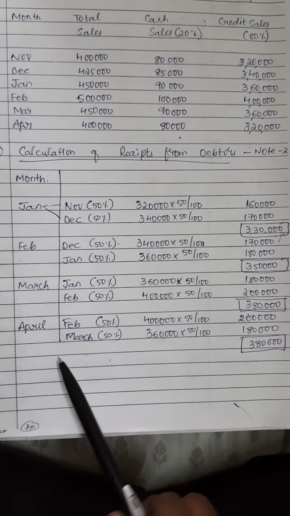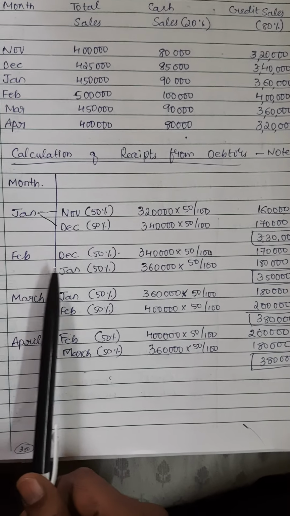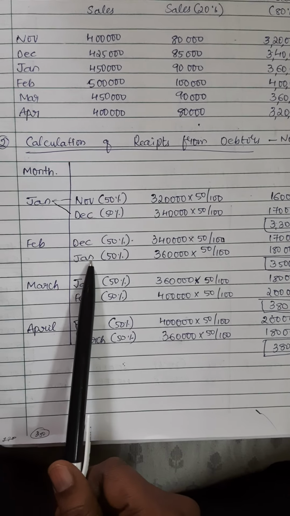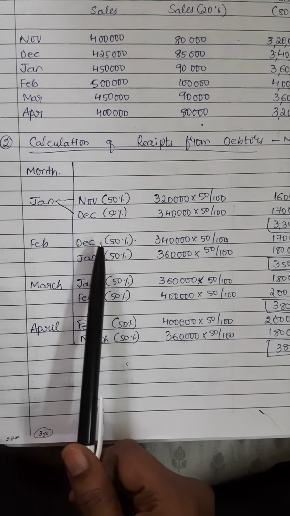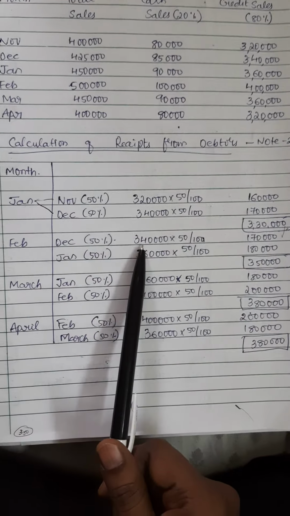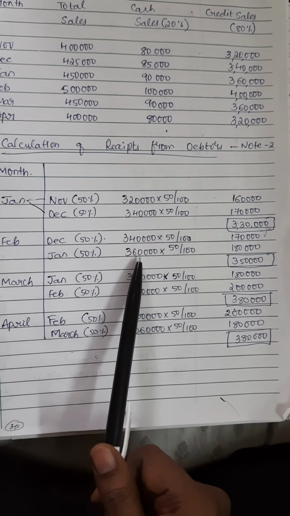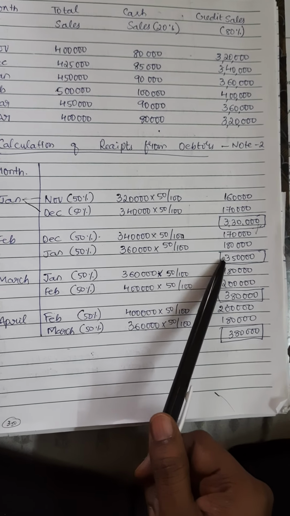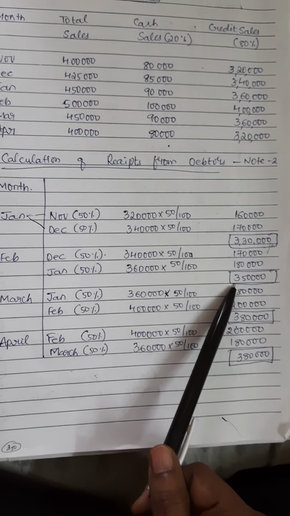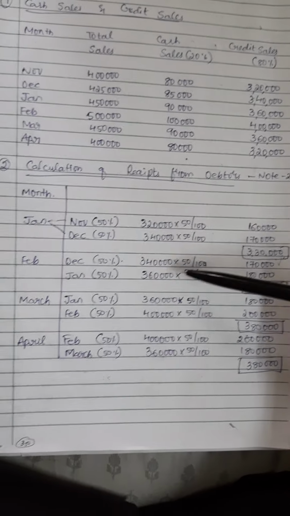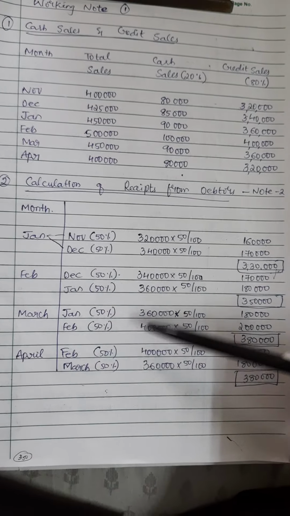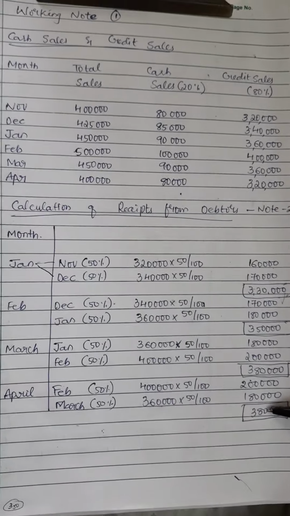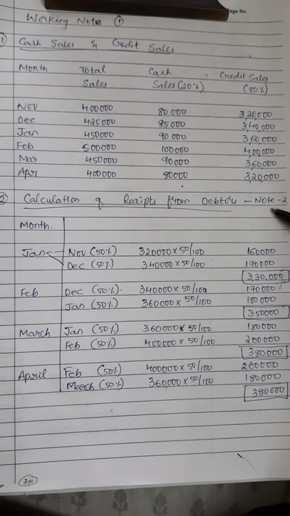Now similarly for Feb, previous month of Feb is Jan, and previous month of Jan is December, because two different installments, right? So same concept is continued. So 50% of December debtors and 50% of Jan debtors, you get 1,70,000 and 1,80,000. Total of that is 3,50,000. And then the March month and April month, similarly I have calculated. So these are the values which comes for the debtors, which is note 2 calculation.